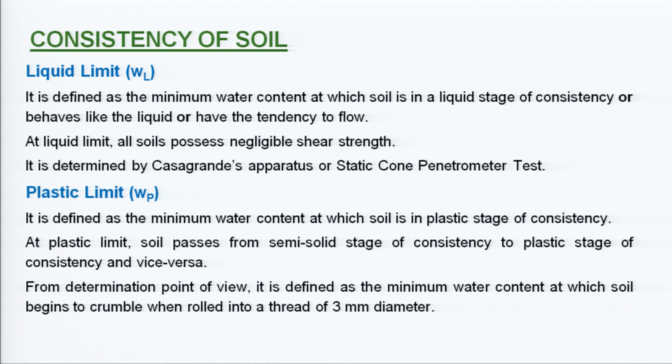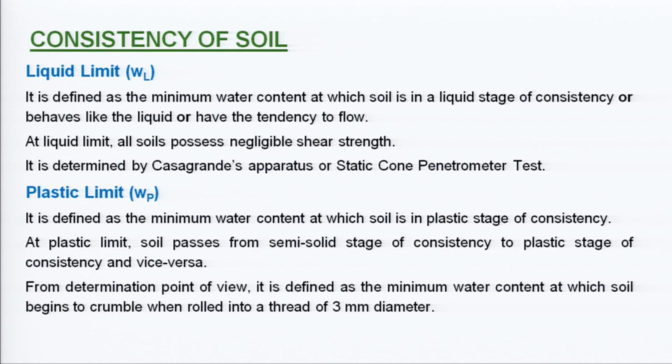If it has a tendency to flow, what happens when you try to cut it? The shear strength is very low. So, at liquid limit, all the soils possess negligible shear strength, somewhere around 2.7 kilonewton per meter square. It is determined by Casagrande's apparatus or static cone penetrometer test.